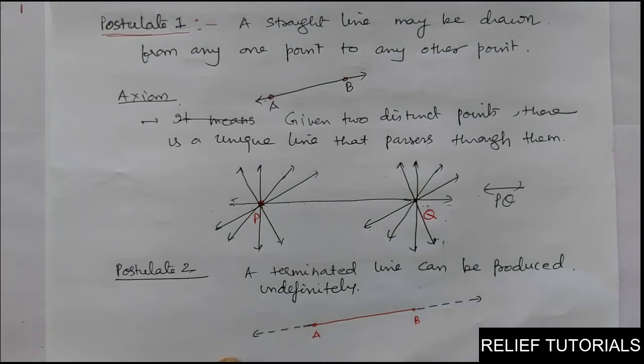I told you what the difference is between axiom and postulate. See, postulates are confined to geometry, all these facts are. Whereas an axiom, I told you, is applicable everywhere. It is an accepted fact. It is a granted fact.